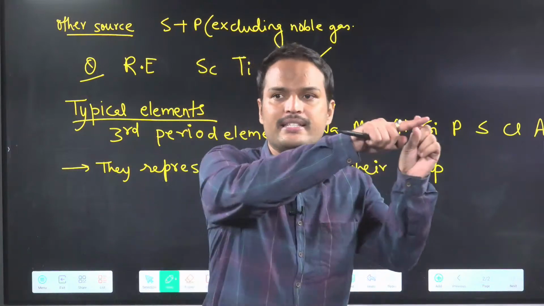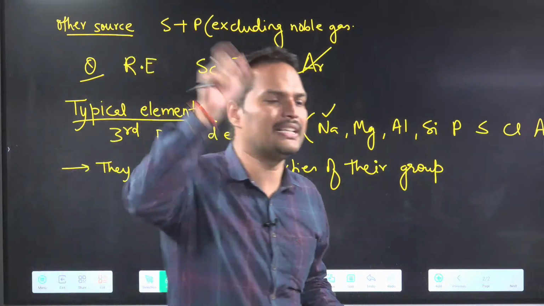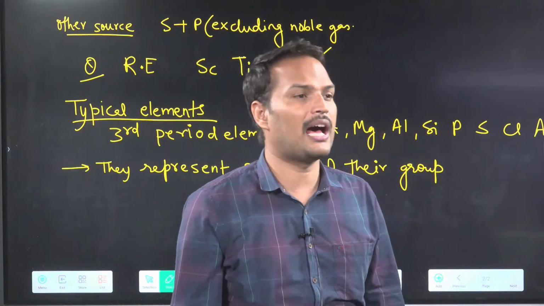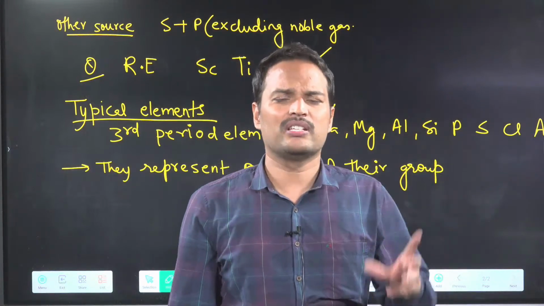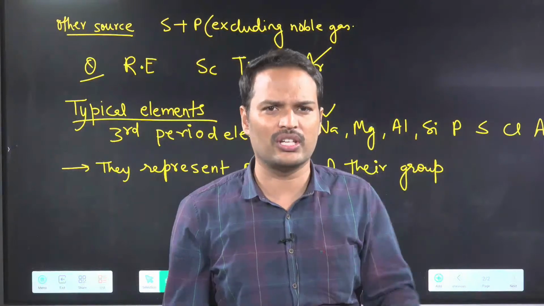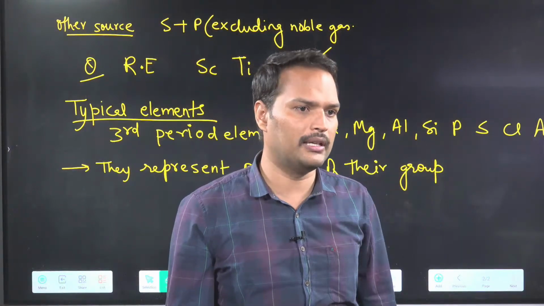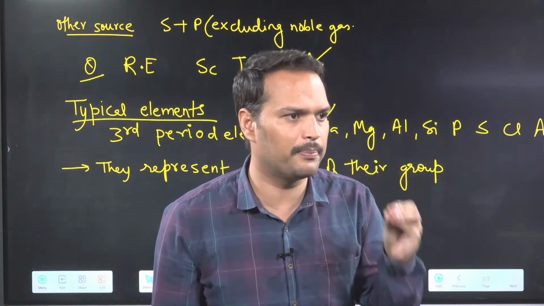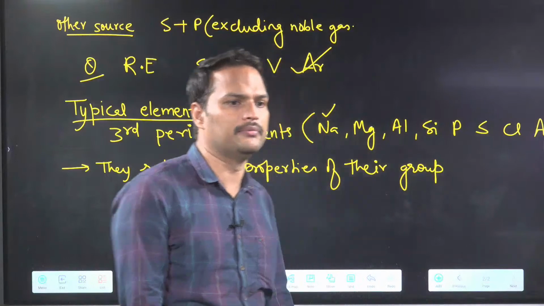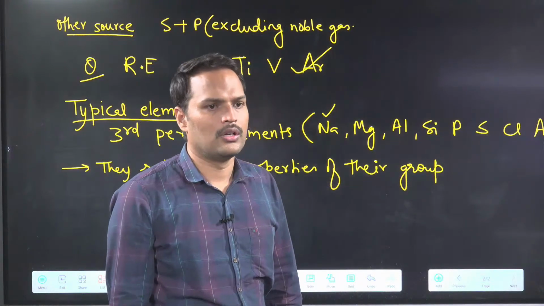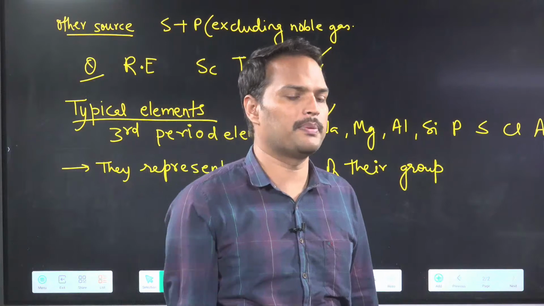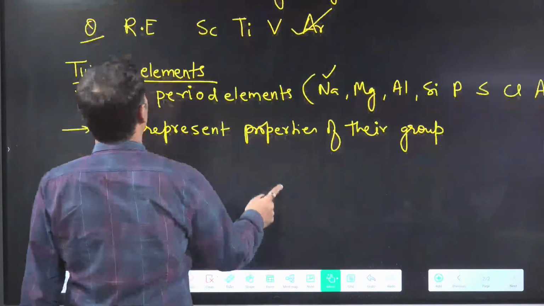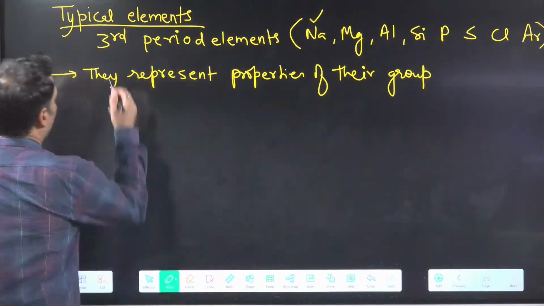Second period elements are a bit different from the rest. The reasons we give: small size, high ionization energy, absence of d orbital. So that's why we don't count second period elements. We count third period elements. Is this point clear to everyone? Why do we say a group is represented by the third period? Because the second period has anomalous behavior. Okay, come to the next point now.